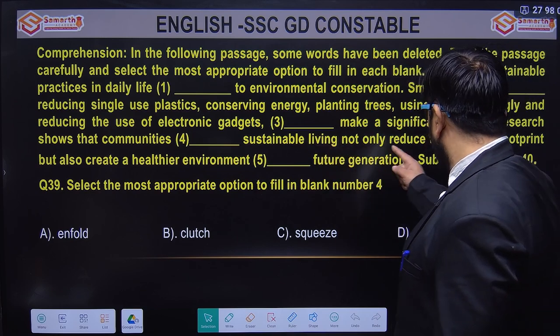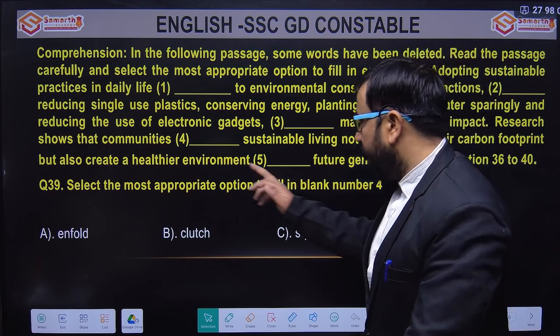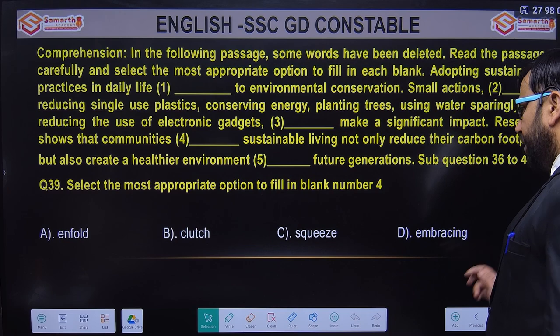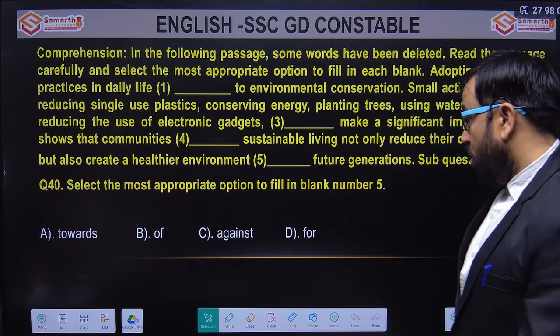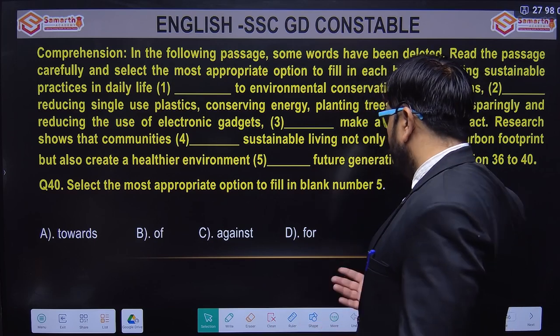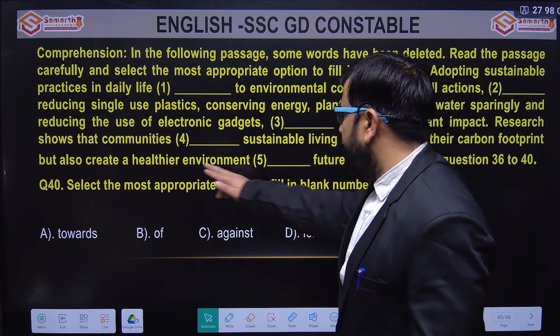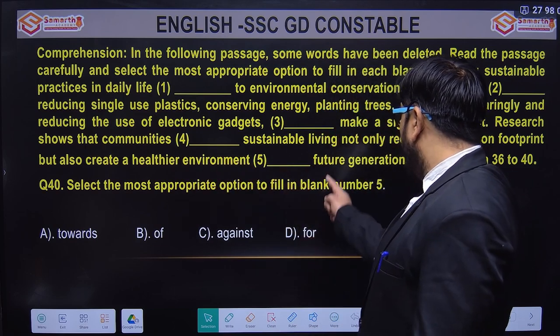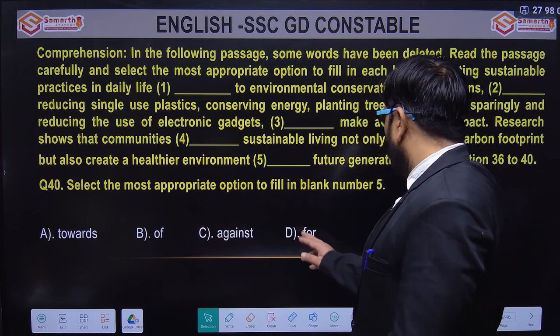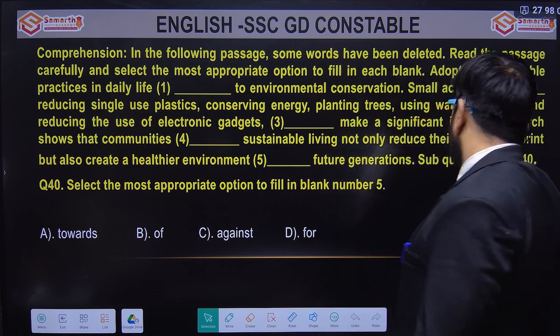sustainable living not only reduce their carbon footprint but also create a healthy environment dash future. The options are towards, of, against or for. Again we are talking about something positive, so it will create a healthy environment for future generations. Against cannot come here, and of does not fit either, so for future generations. All right.